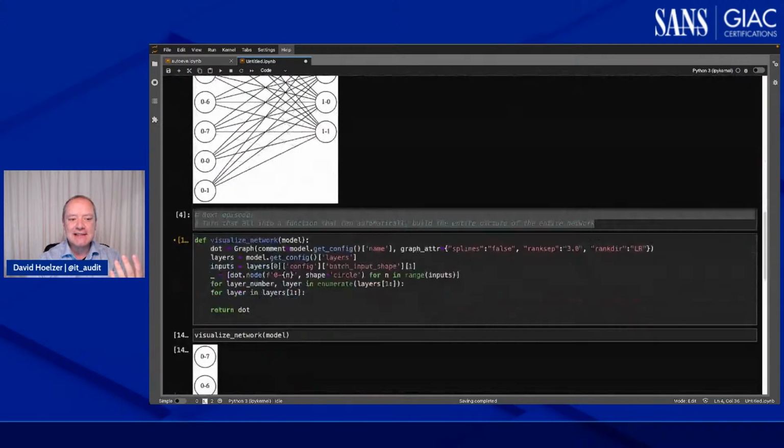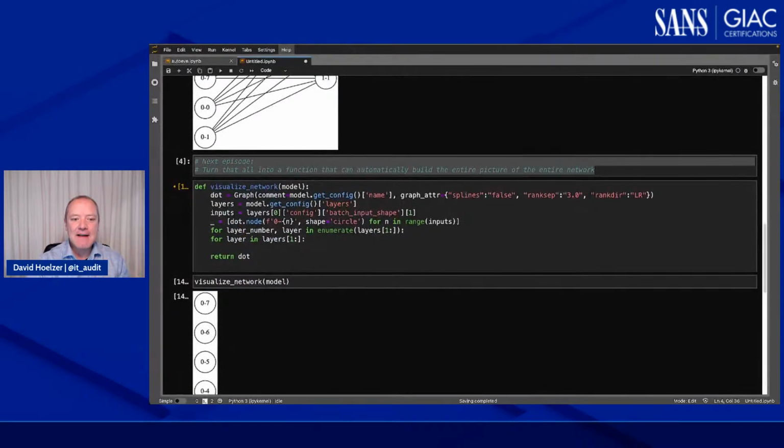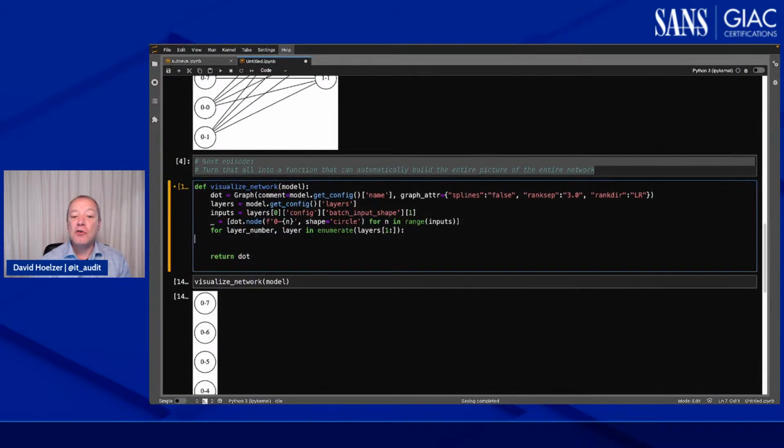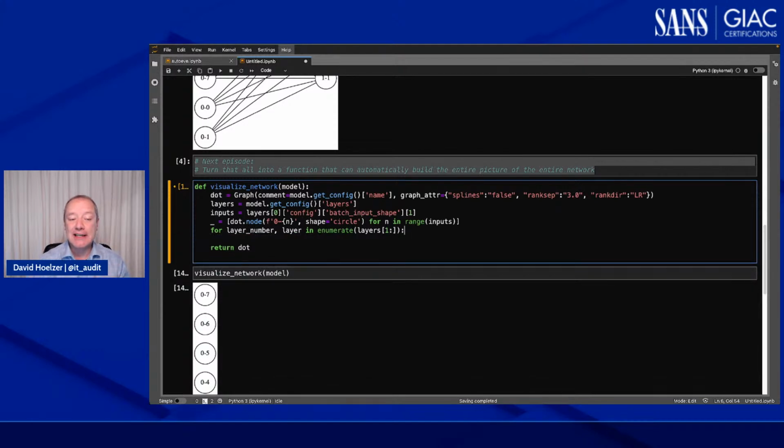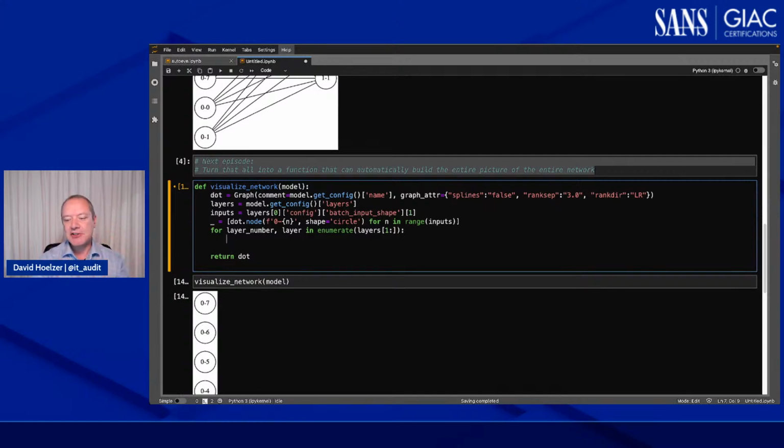So I'm just thinking ahead and saying, you know what? I feel like I'm going to want to know the number of the layer I am looking at so that I can link this up to other layers. Let me show you what's in my mind because it's hard for me to just explain it. Let me just write it as some code. Now, I'm going to grab the number of nodes there should be. So this is the number of neurons in the layer. Let's set that to be layer under config. I think it's in units.